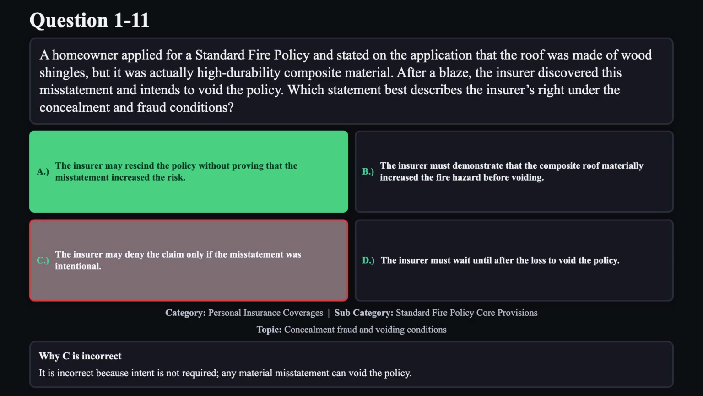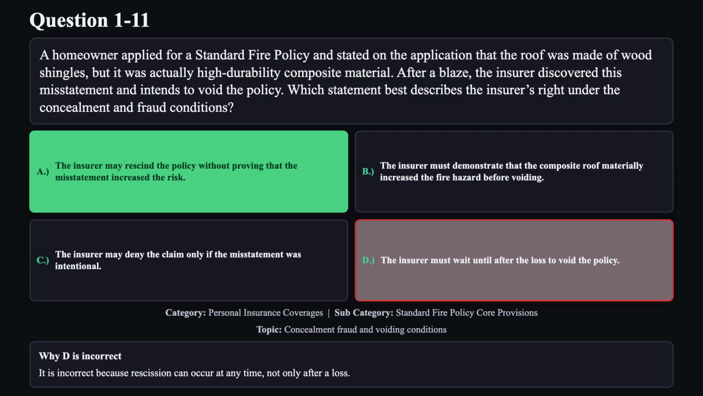Reason C is not correct. It is incorrect because intent is not required. Any material misstatement can void the policy. Reason D is not correct. It is incorrect because rescission can occur at any time, not only after a loss.